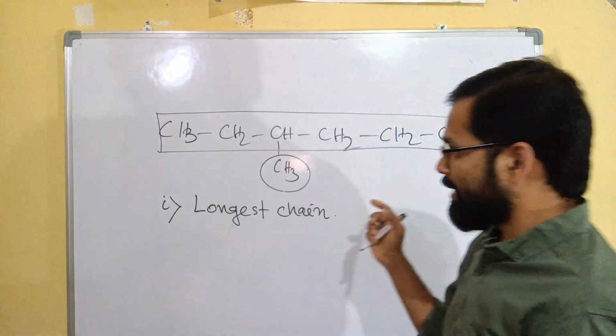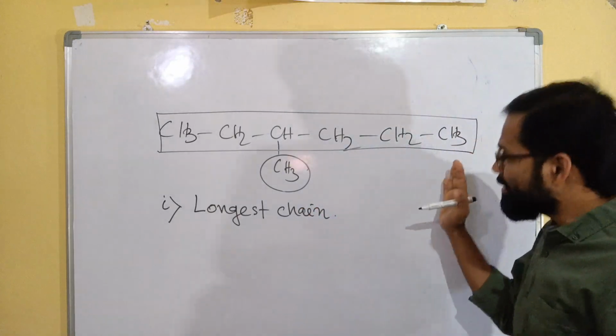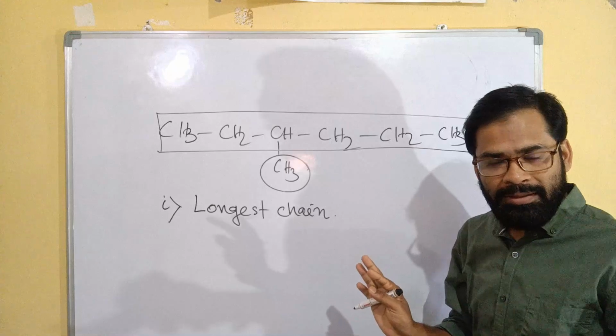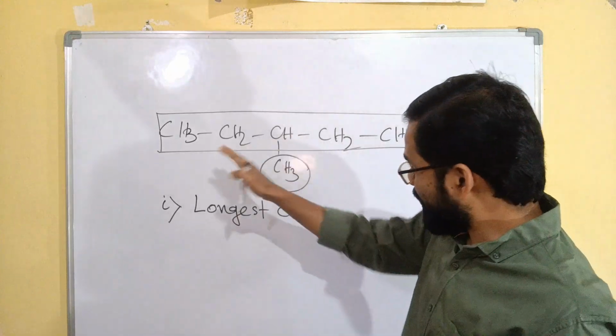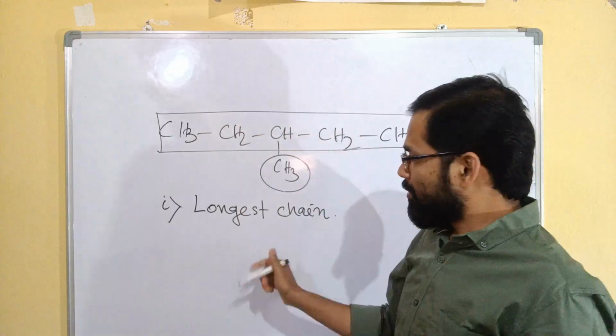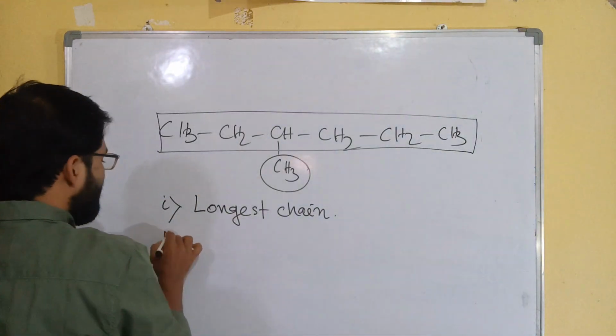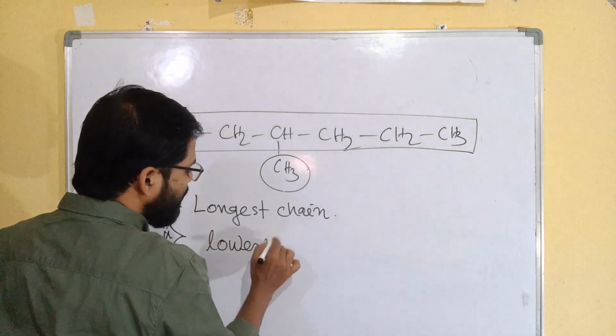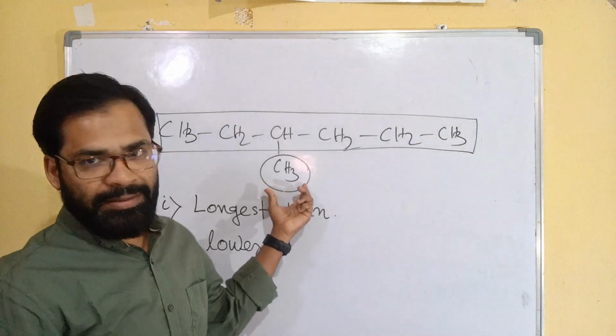If I start from the right side or left side, both are possible, but only one will be correct. So the next thing is the lowest number for branching or substituent.